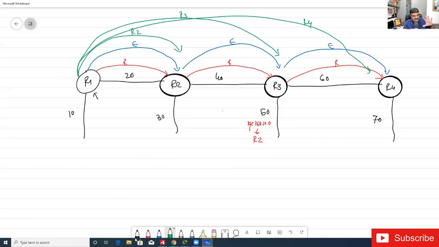Today we will put RIP and EIGRP into the same bucket, and OSPF will be in a different bucket. RIP and EIGRP basically work with second-hand updates: whenever a router has an update, it gives it to its neighbor. But when we talk about OSPF, it can give the update directly.